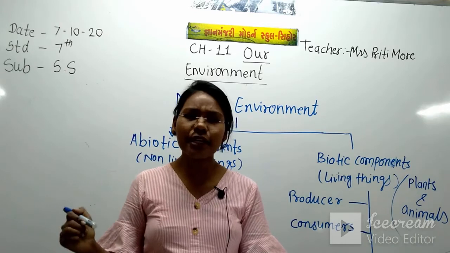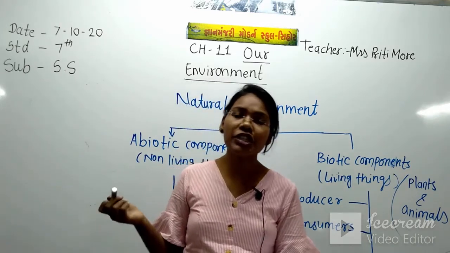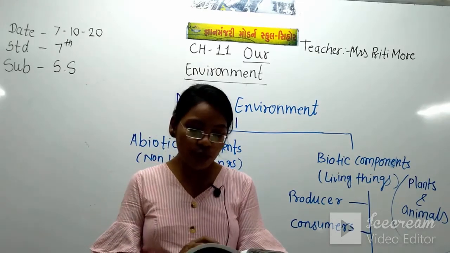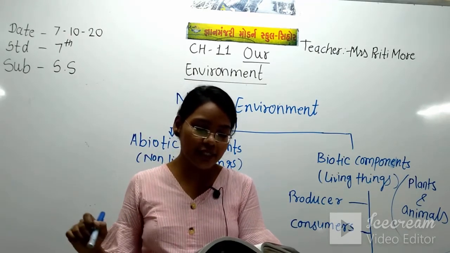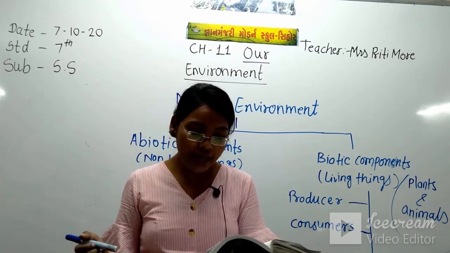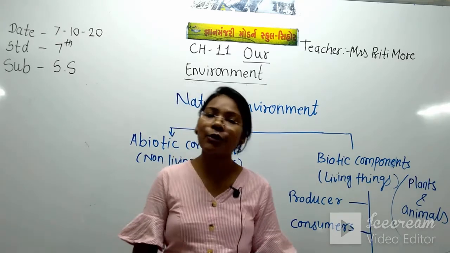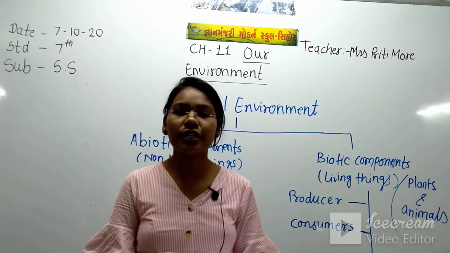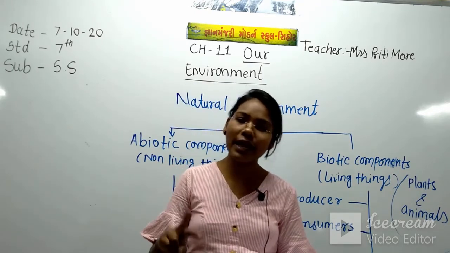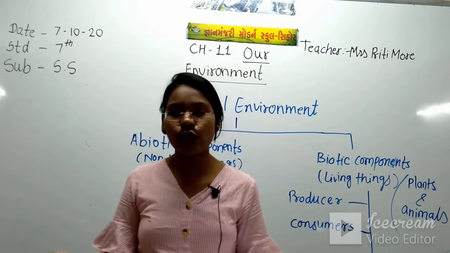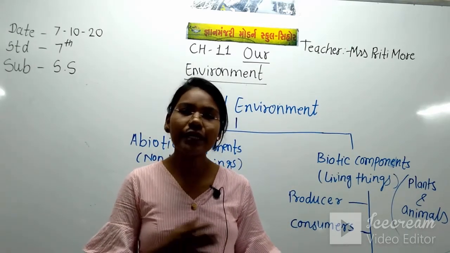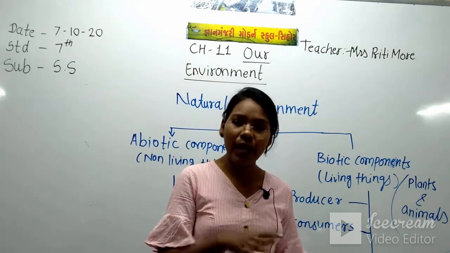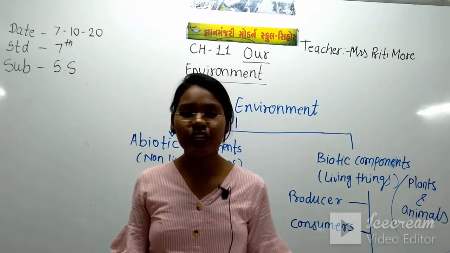And some animals are also there which eat flesh and plants also. So both flesh and plant eating organisms are crow, bear and most humans also. Some humans are vegetarian and some are non-vegetarian. So they eat both plants and flesh. So like human beings, some animals are also like that, they eat plants also and they eat flesh also.